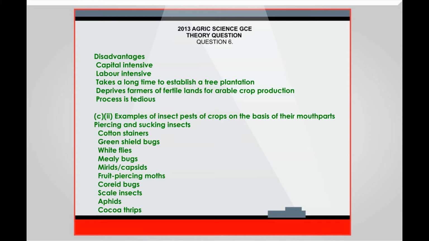6C. Examples of insect pests of crops on the basis of their mouthparts: piercing and sucking insects: cotton stainers, green shield bugs, white flies, mealybugs, mirids or capsids, fruit-piercing moths, chorid bugs, scale insects, aphids, cocoa thrips.